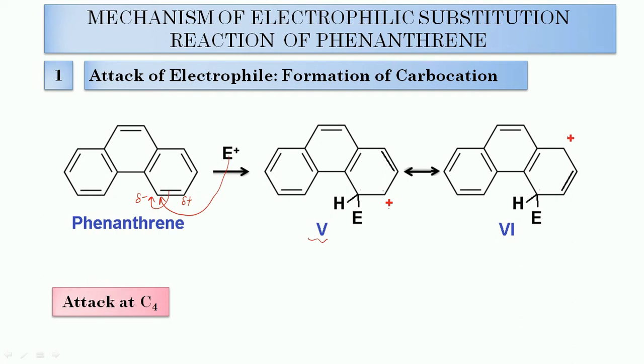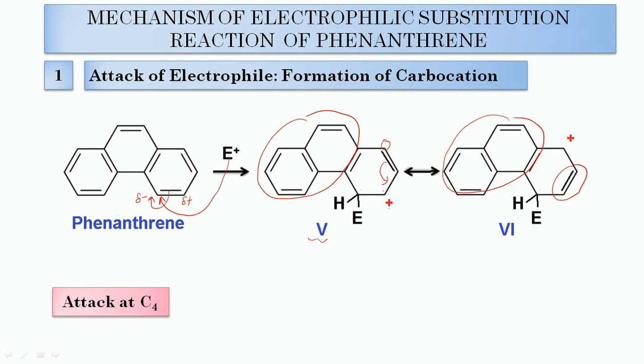Now this carbocation will undergo resonance stabilization. In this case, this pi bond will shift toward this side. A fresh pi bond will appear between these two carbons, and the positive charge will come from this carbon. Now these two structures get formed, and again when attack occurs at carbon number 4, these two resonating structures are formed, in which one naphthalene ring remains intact.